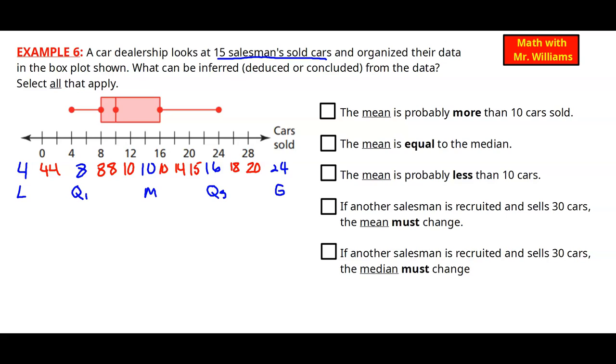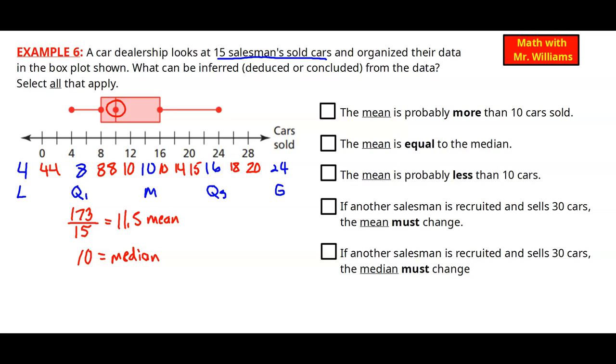So now let's go ahead and use that information to find the mean. If we just go ahead and add all those numbers up, we're going to arrive at 173 total. Now let's divide by 15 for the 15 numbers, and we get 11.5 for our mean. Now our median is still the same. It's still sitting there at the 10, so our median is still 10. All right, so now I have all the information I need. I noticed there was no mode in there, so I didn't go looking for the mode.